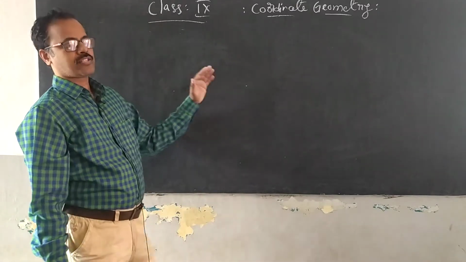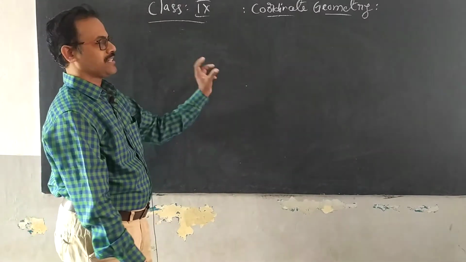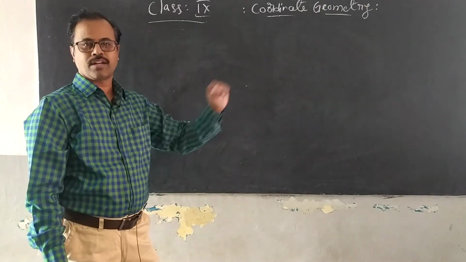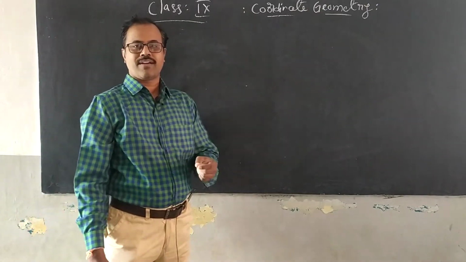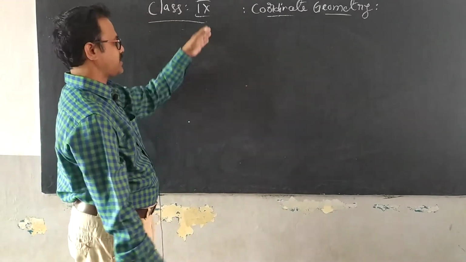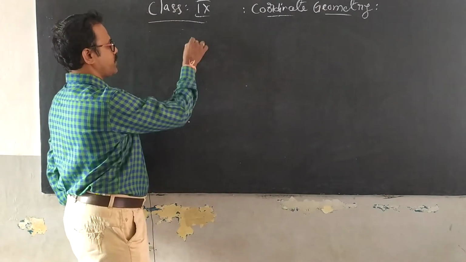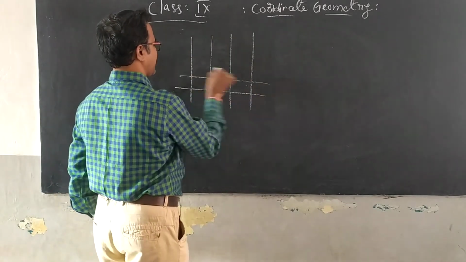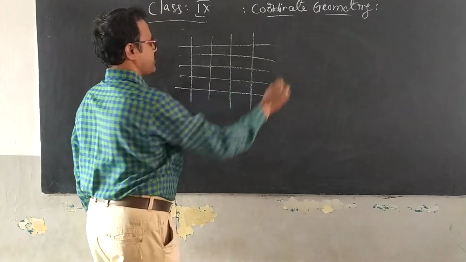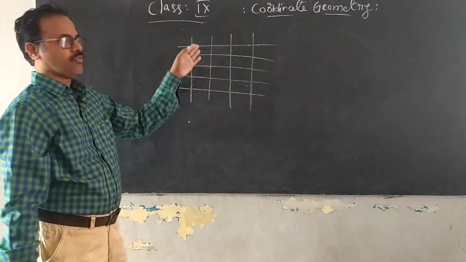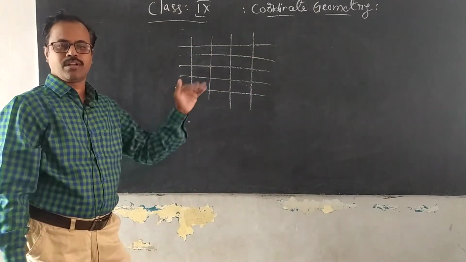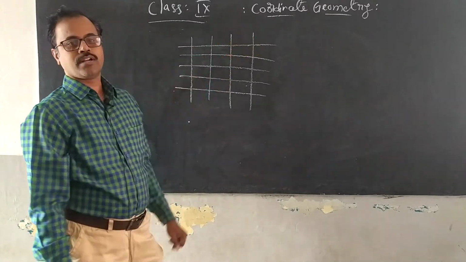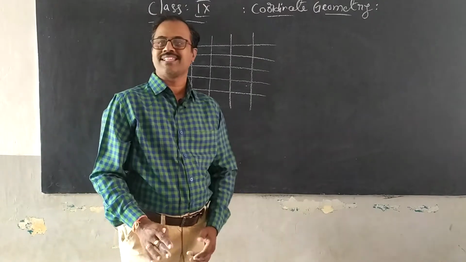So, in the previous class we observed how to identify an ordered pair, how to mark an ordered pair, how to write an ordered pair. In an ordered pair we have seen the first value is taken as the column, whereas the rows are taken as the second values. In the previous class we learned this. Now we are going to see in coordinate geometry what is meant by Cartesian plane.